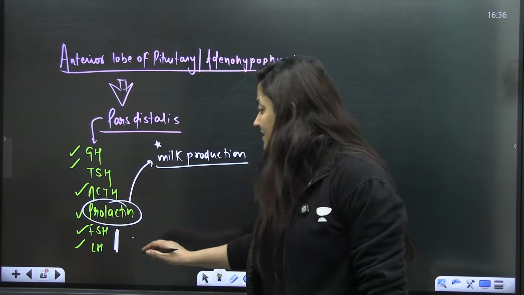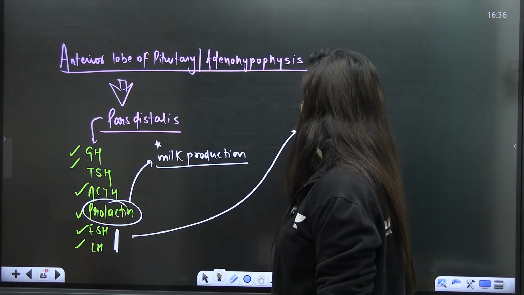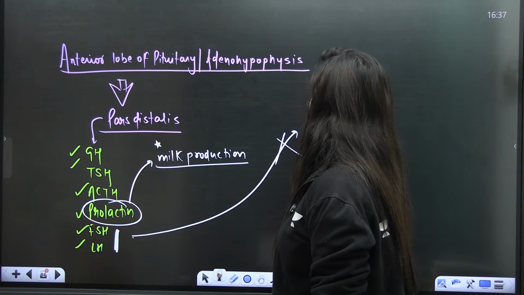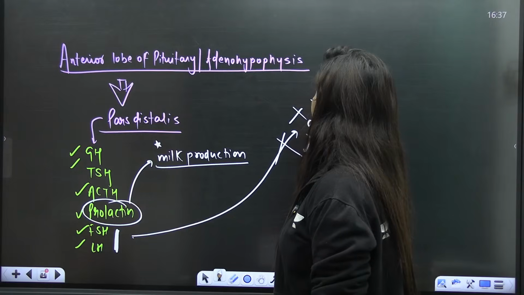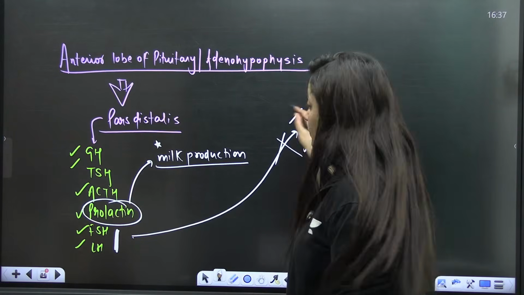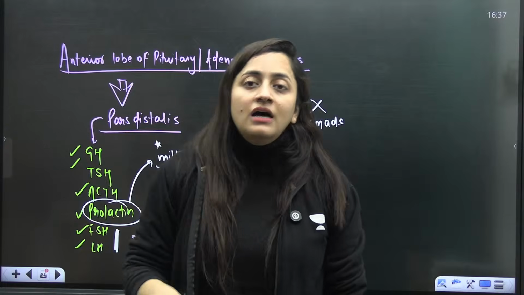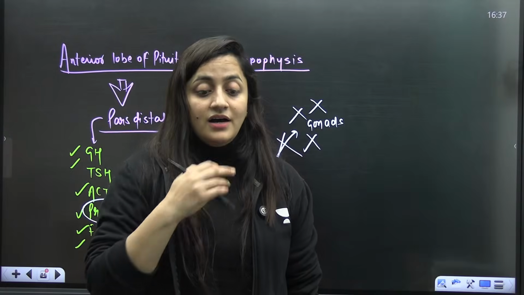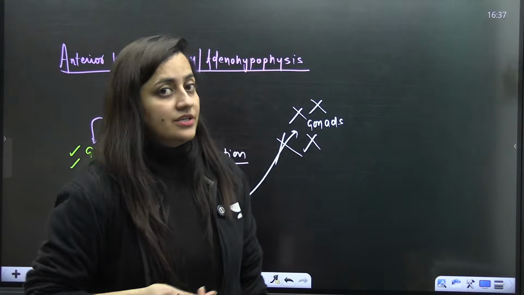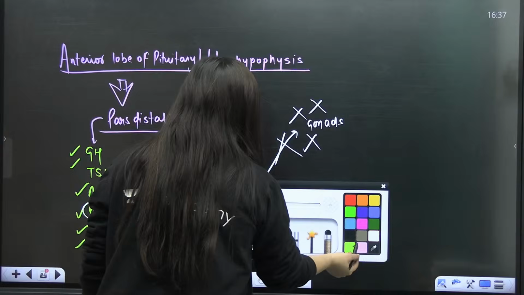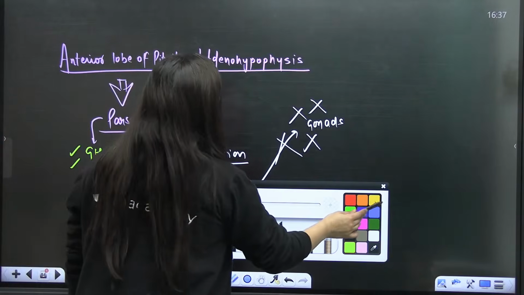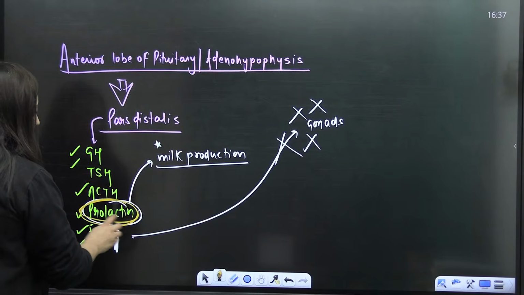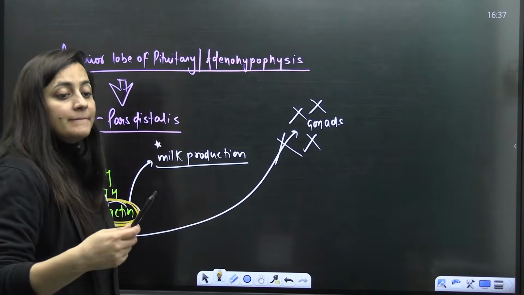it is obvious that they will not be able to act on gonads. The gamete formation will not be there, right? They will not be able to act on gonads and the gamete formation will not be there. So if during that time period the female has unprotected sexual intercourse, the chances of pregnancy will not be there. Are you getting my point? Is that clear? So that's why when a female is heavily lactating, the pregnancy will not occur.